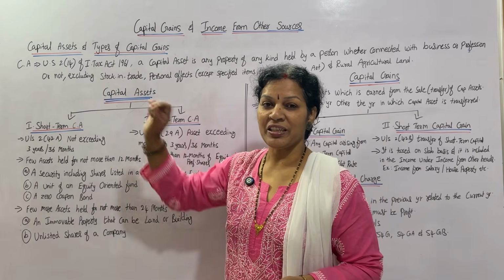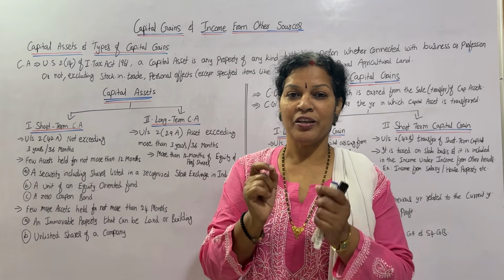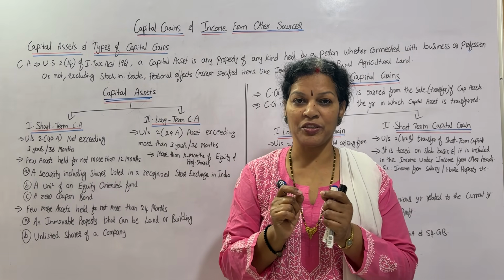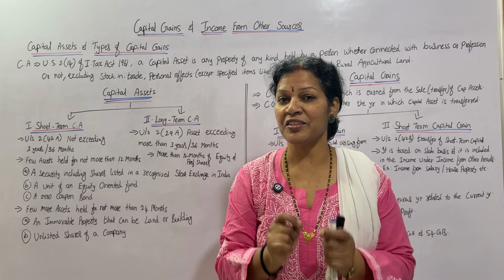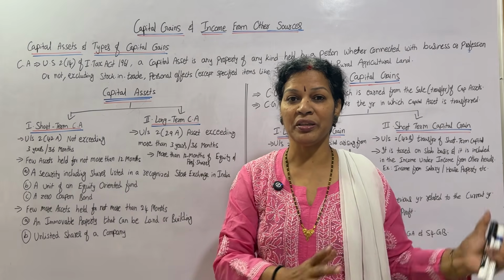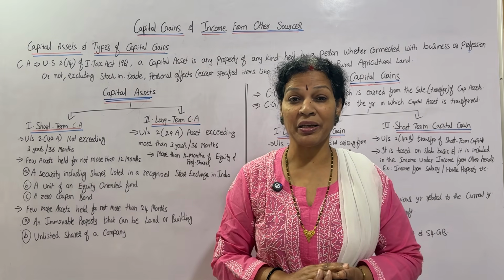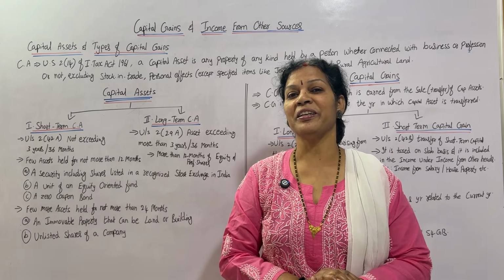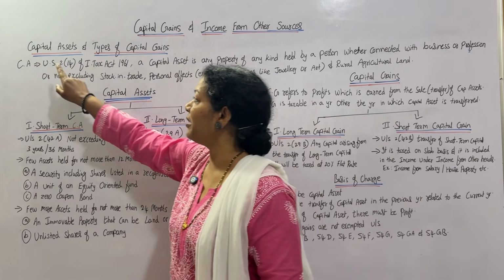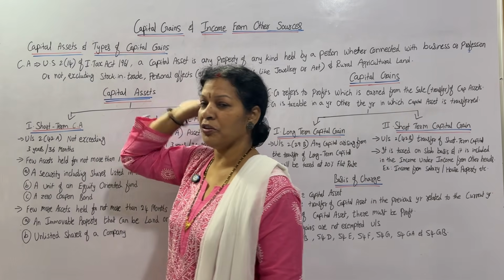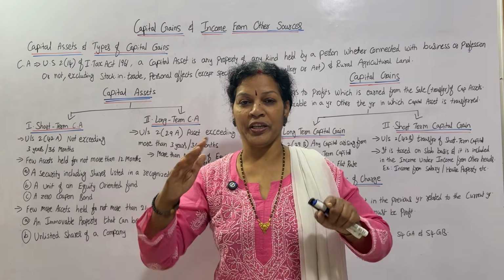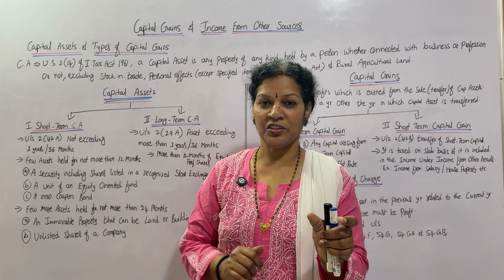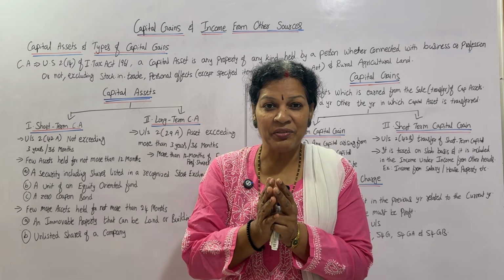Now coming to the first topic, capital assets and types of capital gains. What is a capital asset? For this, a small definition is given as per the Income Tax Act 1961. Do remember, throughout the income tax subject we will be saying Income Tax Act 1961. As per the Income Tax Act 1961, under section 2 subsection 14, it has given a small definition.